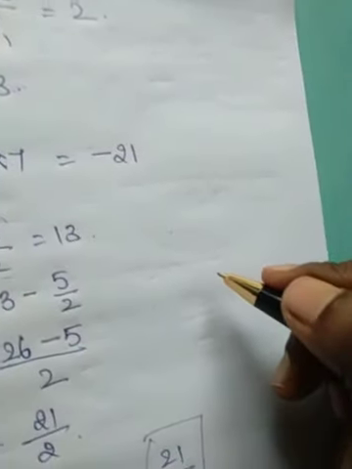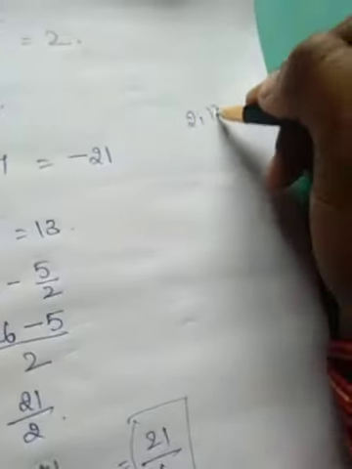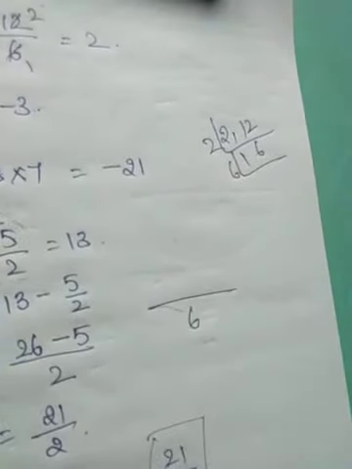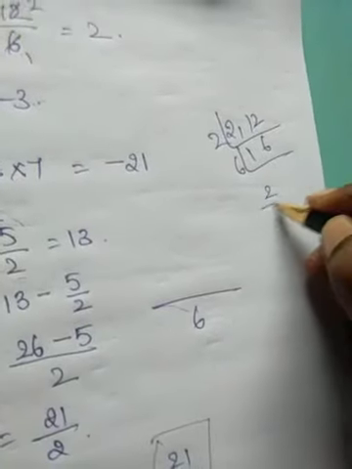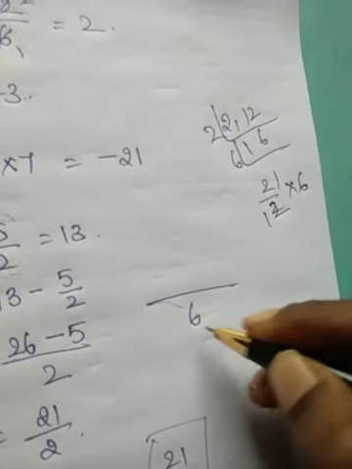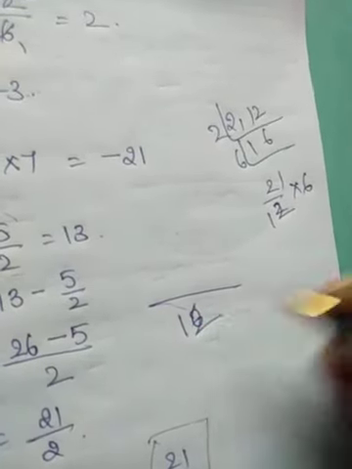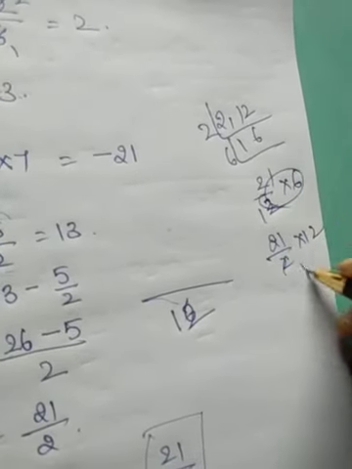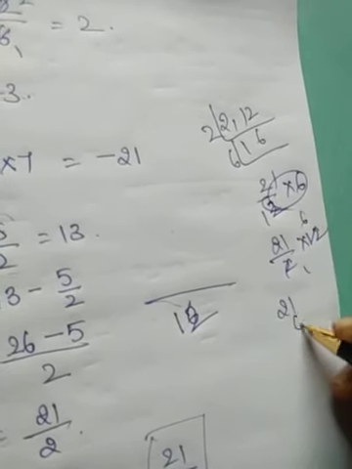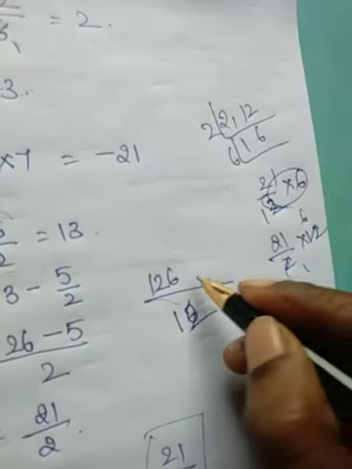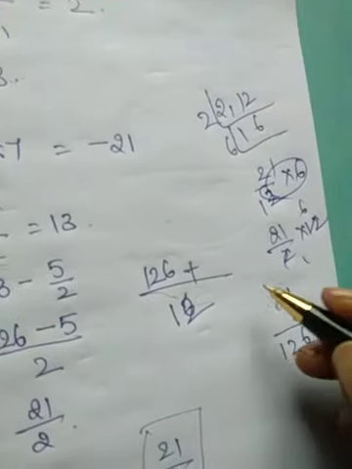Now the LCM of 2 and 12 is how much? 12. Okay, 21 by 2 into 12, 2 6s are 12, 21 6s are how much? 6 1s are 6, 6 2s are 12, so 126. Okay, plus 5 by 12.